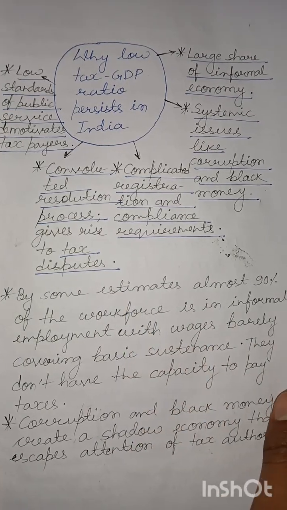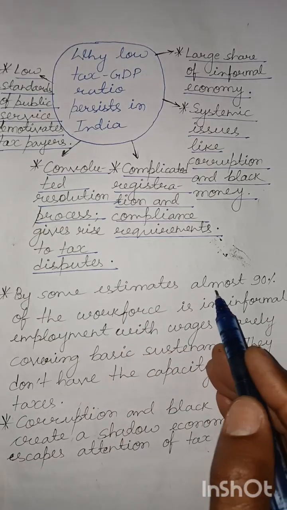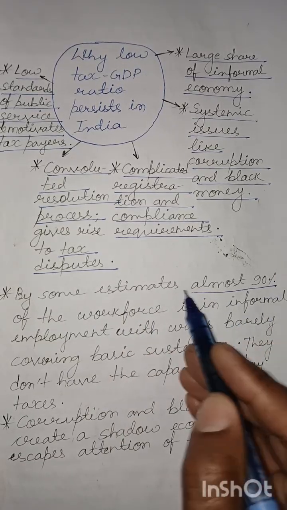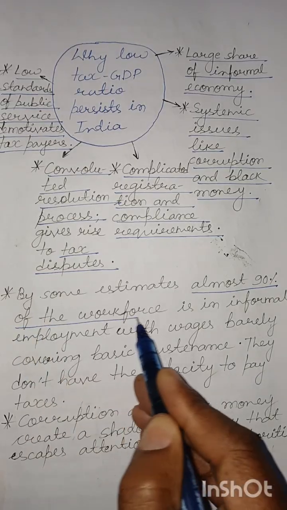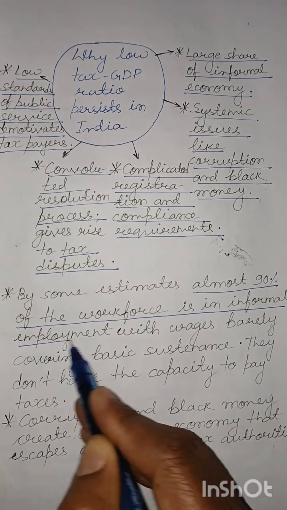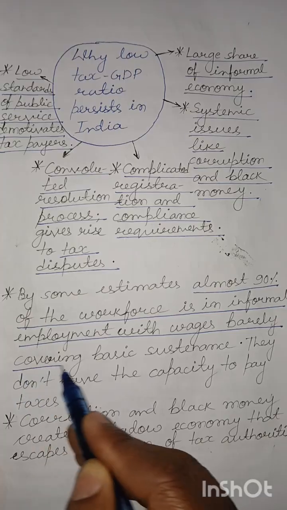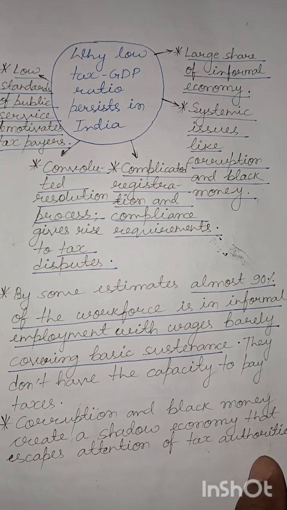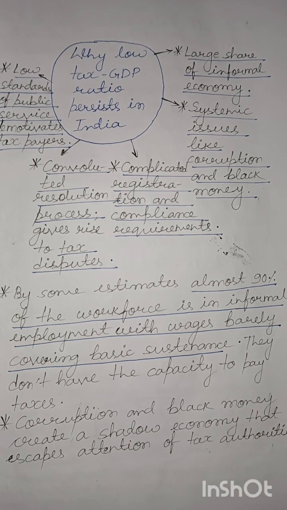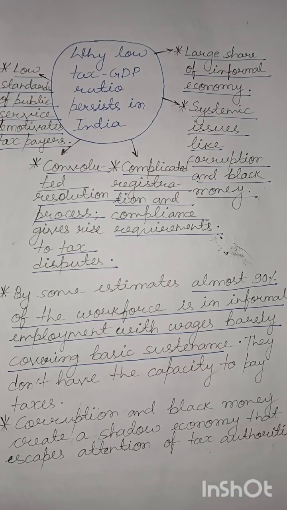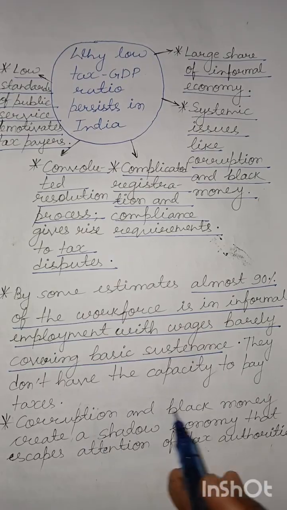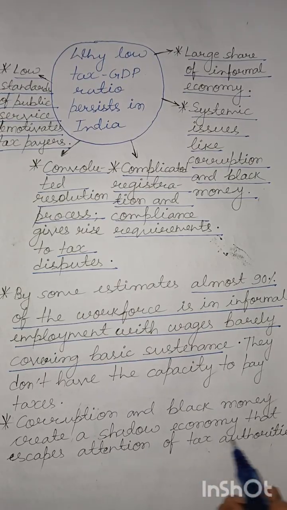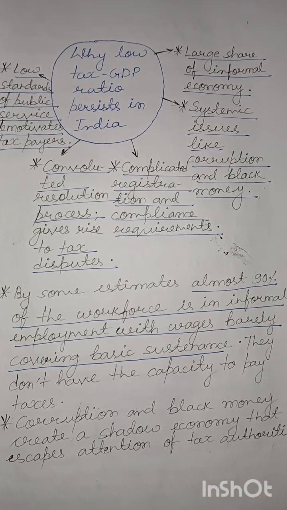Anyway, detailing on these points, by some estimates, and this is again a very important piece of statistics, almost 90% of the workforce is in informal employment, with wages barely covering their basic sustenance. They do not have the capacity to pay taxes. The point is, they do not have formal jobs or job security, and due to these reasons, they do not even come under the tax bracket. Corruption and black money create a shadow economy that escapes the attention of tax authorities.